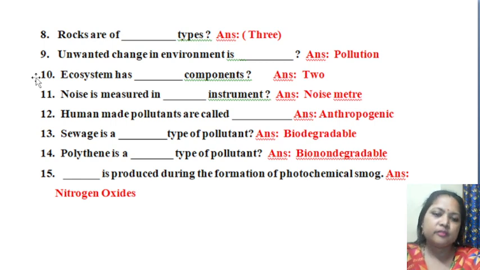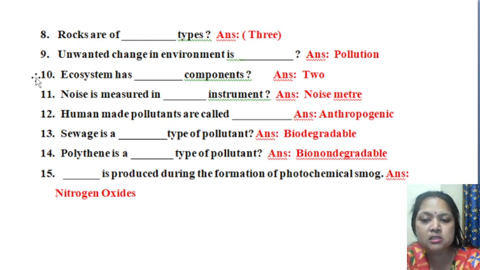Yes. So now come to question number 15. Dash is produced during the formation of photochemical smog. Photochemical smog means smog which is produced by the combination of smoke and fog. And this is produced by the presence of light.